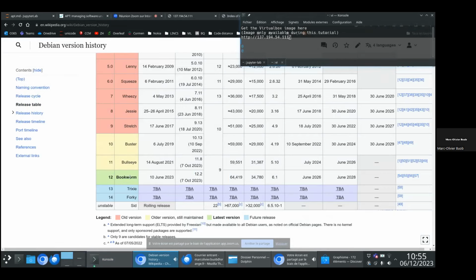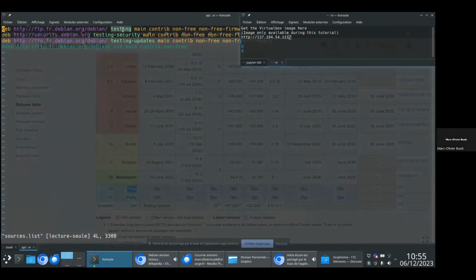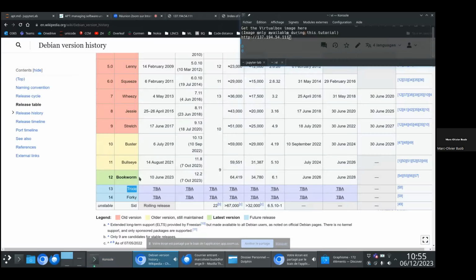As you can see, you have Bullseye, Bookworm, Trixie, etc. Currently the stable version of Debian is Bookworm, and the testing one is Trixie. So when in your file you say testing here, it's the same as saying Trixie. But in the future, maybe in a few months, Trixie will become the new stable version, and Forky will become the testing version.